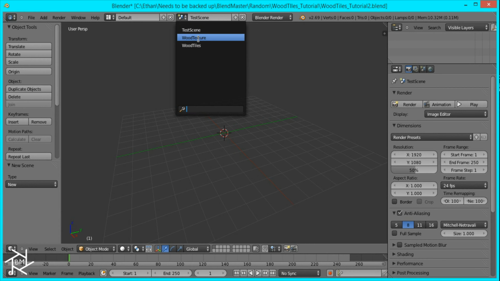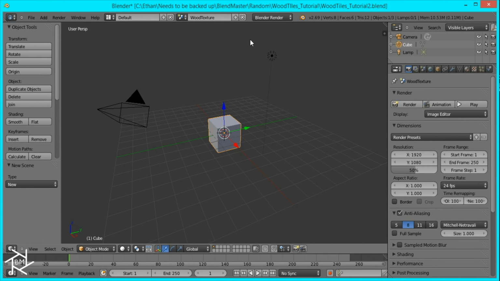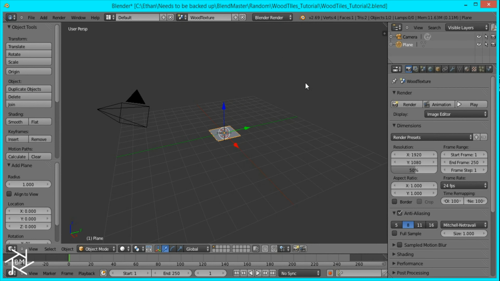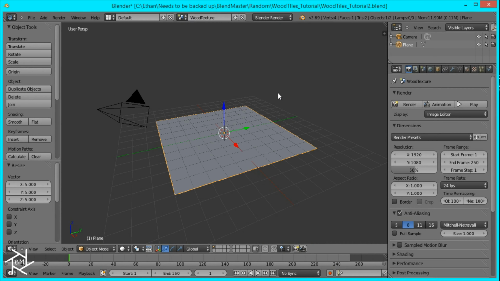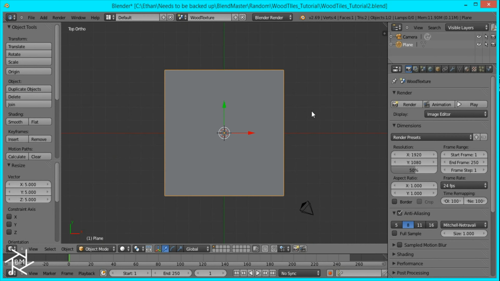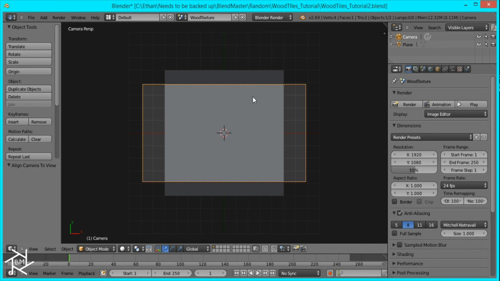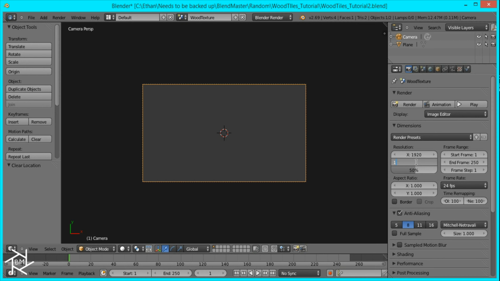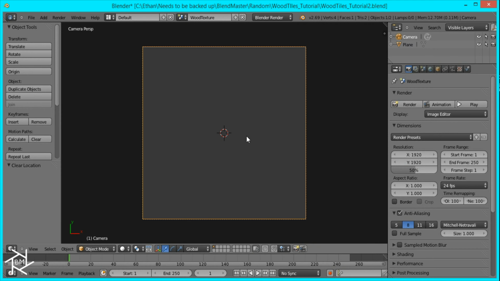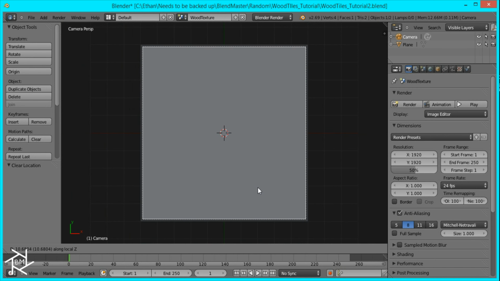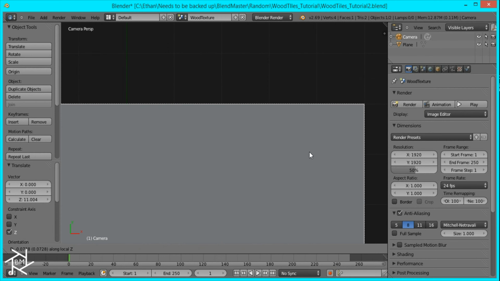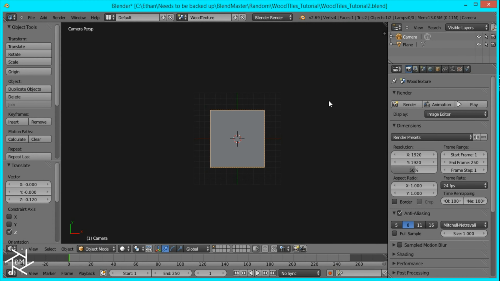So let's go back to our wood texture scene, and what we want to do here is delete our cube and our lamp, and we'll add a plane and scale it up by 5. Now I'm going to go to top view, orthographic view, and snap our camera to view. I'm going to switch the resolution to 1920 by 1920 and zoom out until our plane fits perfectly inside our camera view like that. Just going to zoom in a little bit, and that's good.